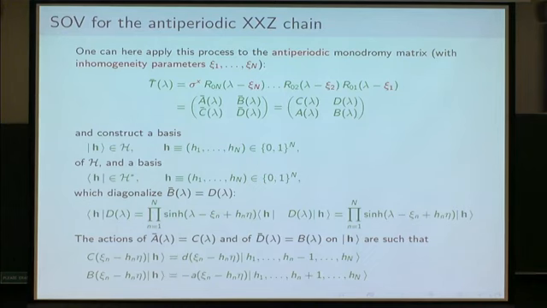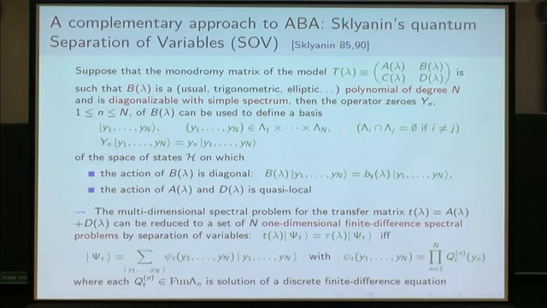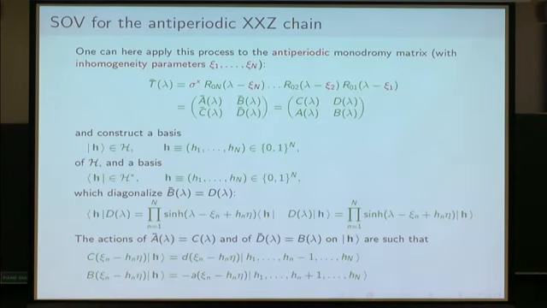So this can be applied to the spin chain. In Sklianin's works, it was applied to the XXX spin chain, and more recently, Giuliano Niccoli applied it to the XXZ spin chain. Well, it cannot be applied to the XXZ spin chain with periodic boundary condition, because simply in that case, the operator B does not satisfy the conditions that I wrote here about the fact that it's a polynomial of degree n. It's not true. And of course, it's not, in that case, diagonalizable with simple spectrum.